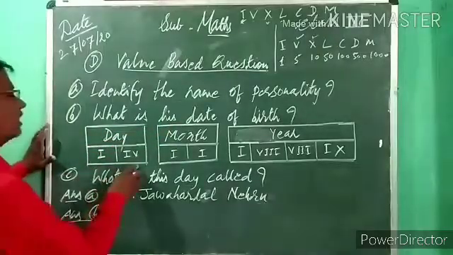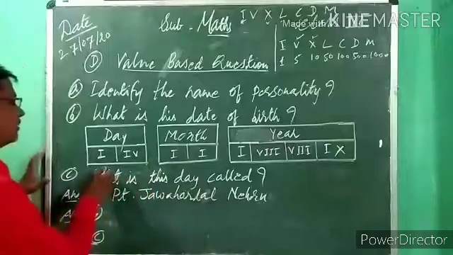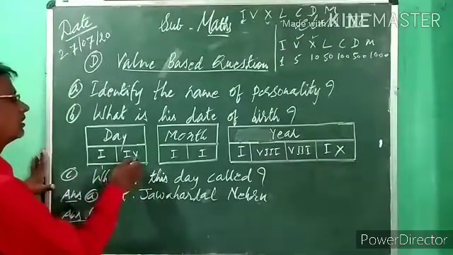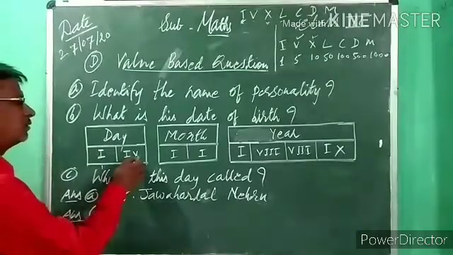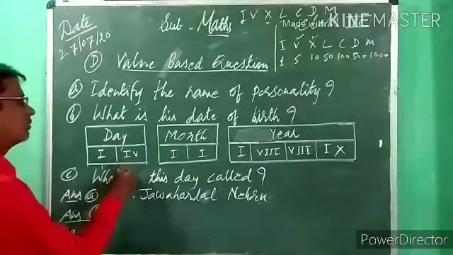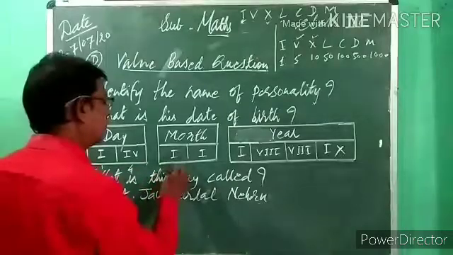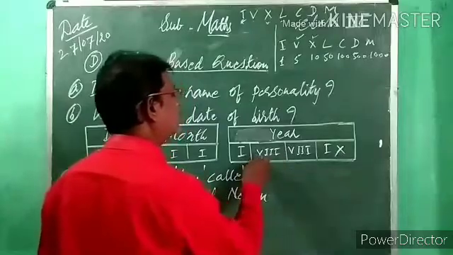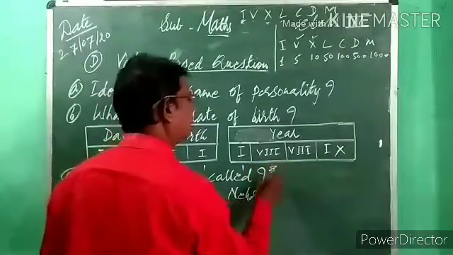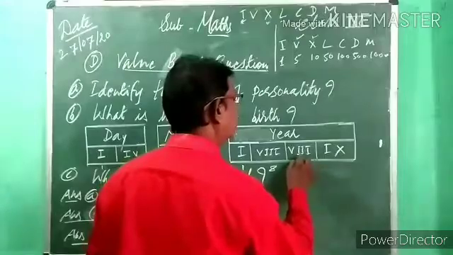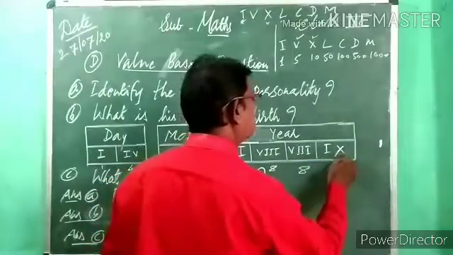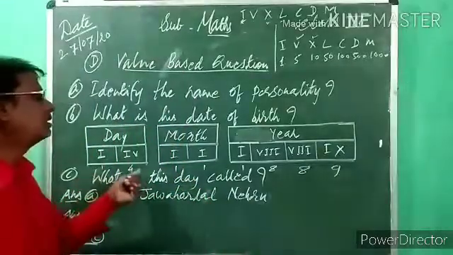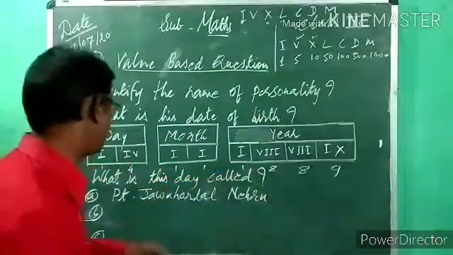Here the day, month and year are given. The value of I is 1. IV means V value 5 minus I value 1, which is 4. So IV means 4, giving 14. Then I means 1. VIII: V value 5, then 6, 7, 8, so 8. IX means 10 minus 1, which is 9. So his date of birth is 14, 11, 18, 89.